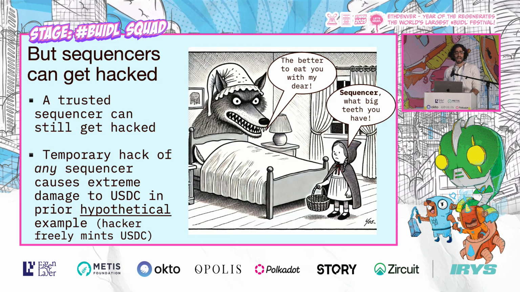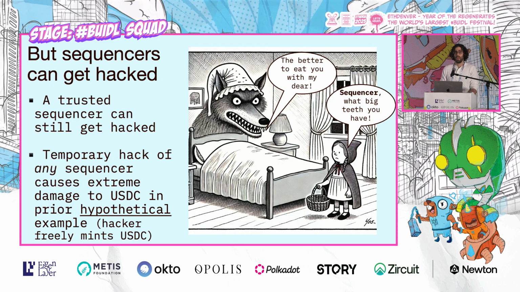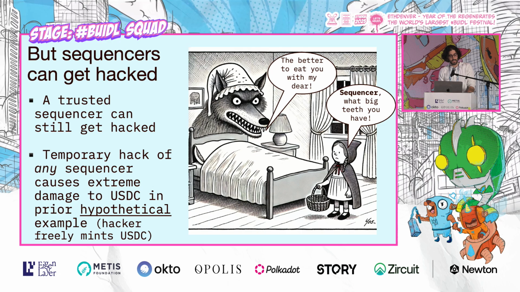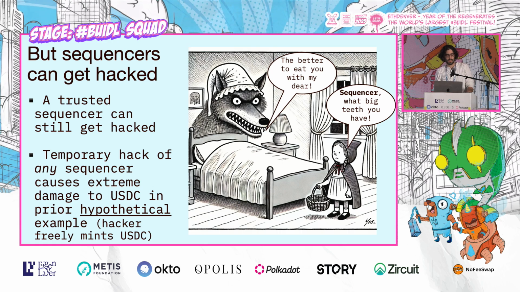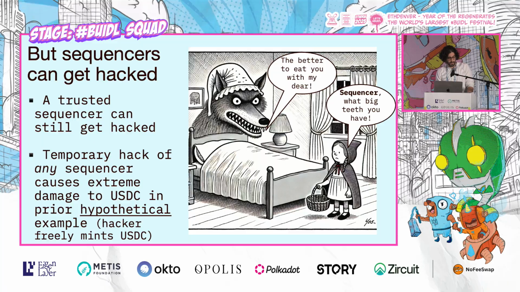But sequencers can get hacked. A trusted sequencer can still get hacked. Temporary hacks of any sequencer, in the example I gave, can cause extreme damage to USDC. The hacker would be able to freely mint USDC on any of these chains, even if just one of the 3 sequencers gets hacked.